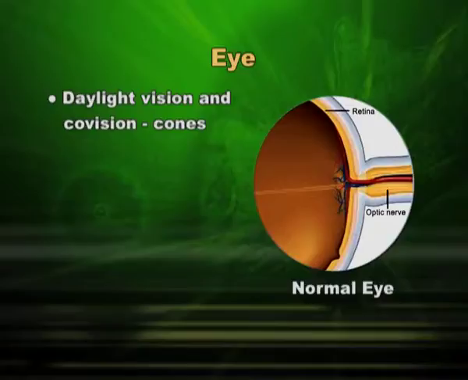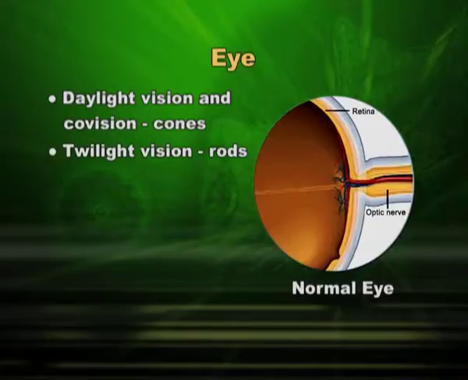The daylight vision and the color vision is looked after by cones, whereas twilight vision is looked after by rods. These rods and cones are photoreceptors and they have photopigments which are going to help in the vision.